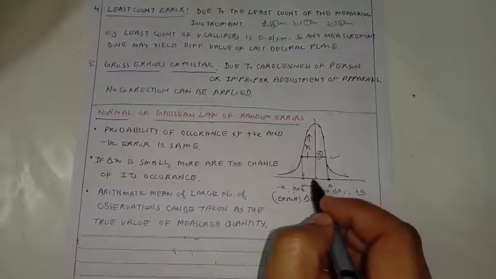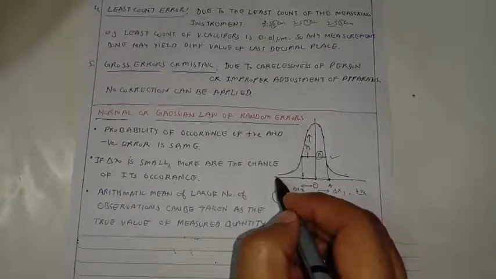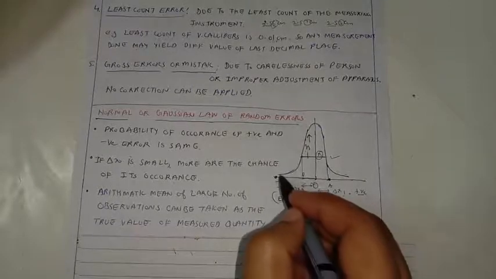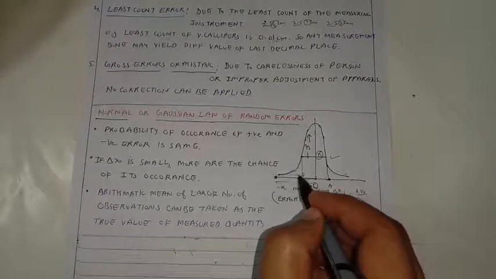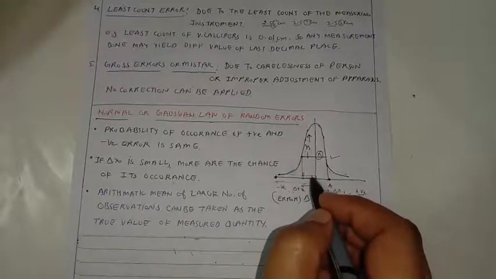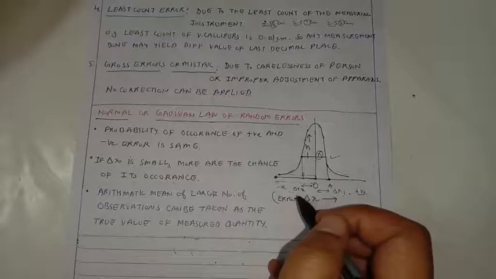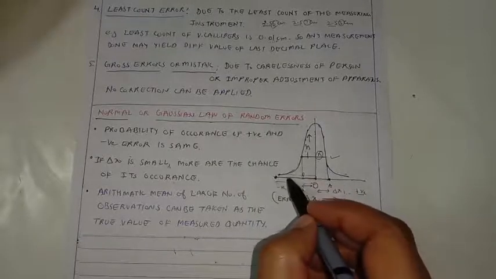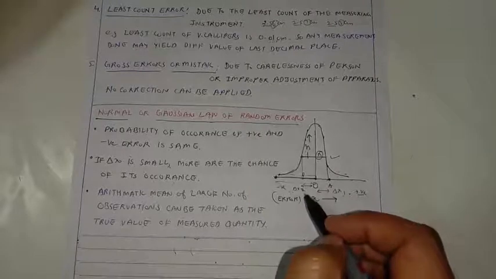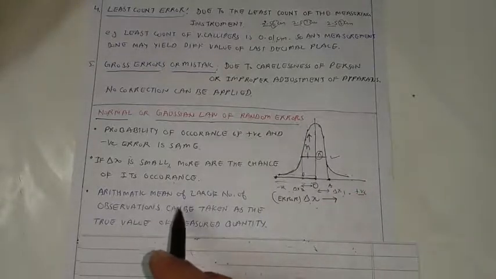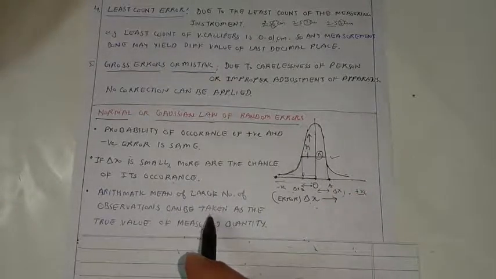So if we are present far away from the origin, over here you can see a large amount of error is present in our measurement, but corresponding to it the value of n is very small. So very minute chances are there that such huge error will be present in our measurement. But as the value of delta x decreases, error decreases, the chance of occurrence of such type of error also increases. So the arithmetic mean of a large number of observations can be taken as the true value of the physical quantity or the measured quantity.